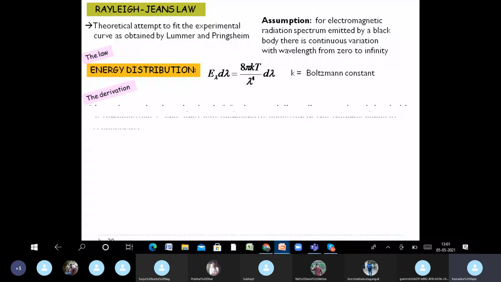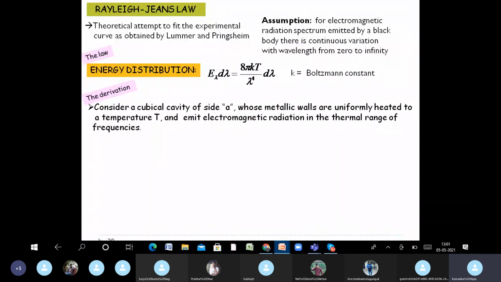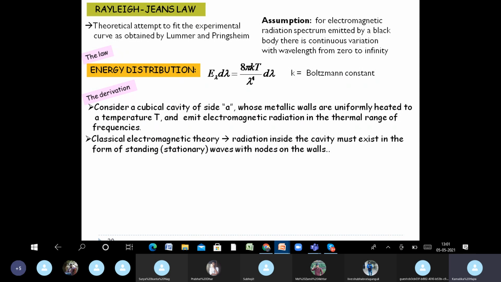So the first assumption is a cubical cavity of side a, the walls of which emit electromagnetic radiation in the thermal range of frequencies. Since we are using classical electromagnetic theory, consider the situation.